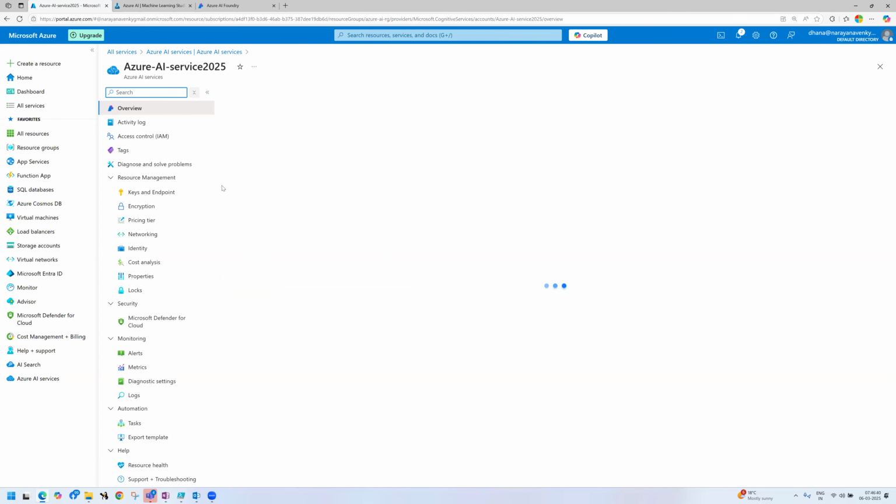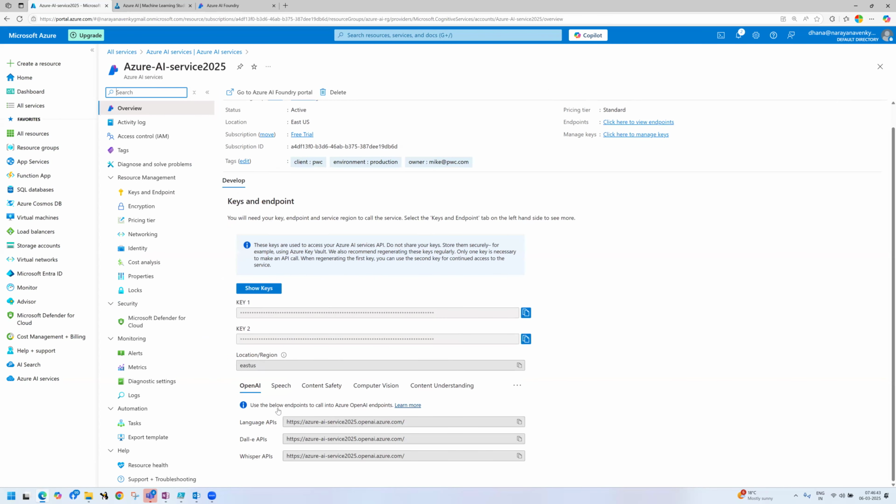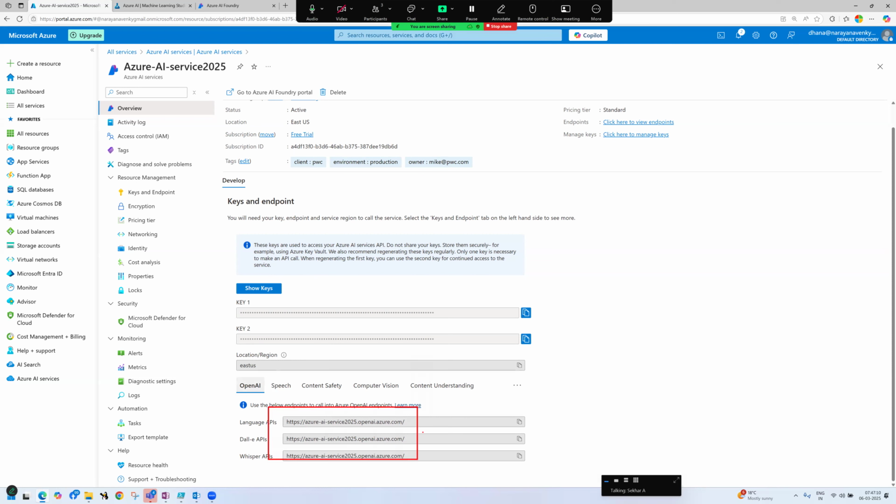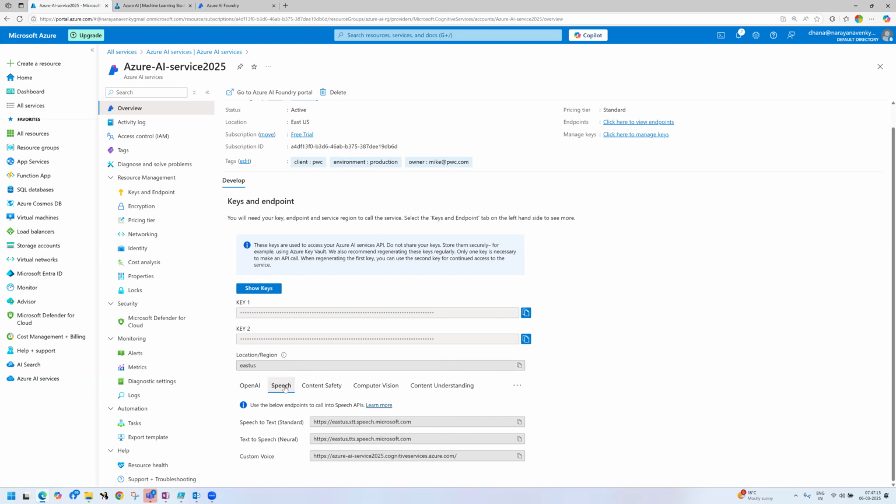Next, now these are the AI services. When I click on it, this is what I am telling. OpenAI, this is the API you can access. See, language OpenAI. Got it? Language API. This is DALL-E. This is Whisper APIs. Image generation, you can utilize this API URL and the language one, openai.azure.com. If you want to access OpenAI services through Azure, you can utilize these three APIs for developers. Speech related: speech to text, text to speech, and custom voice. You can utilize these three.